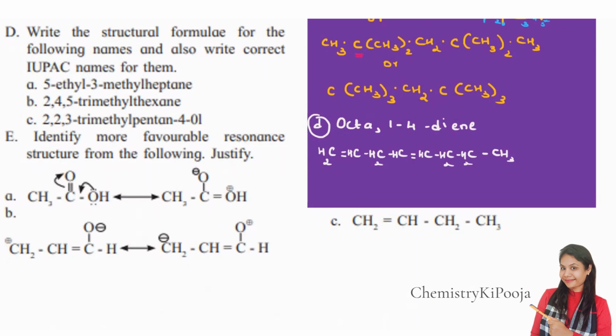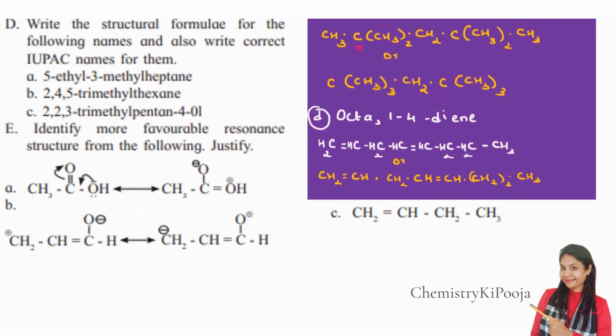Now the same structure, I can write in a more condensed form. So how we can proceed? The condensed form. This is CH2 double bond CH as it is. Then whatever are the common terms, we are going to write in brackets. Clear? Then we have a CH2. No need to put this bond. Then here CH, again double bond CH. Then CH2 we have 2 times. And then finally CH3. Clear? Remember only the single bond, only the sigma bond, even if you don't put it, it is understood. But if it is a double bond, you have to mention it.